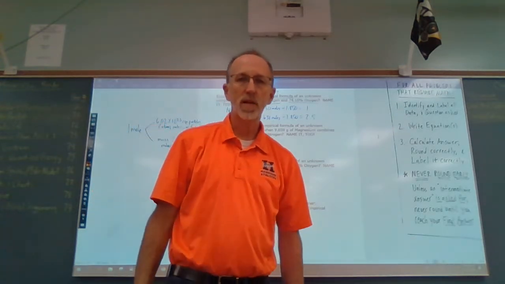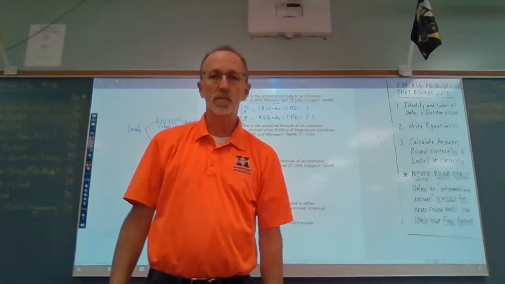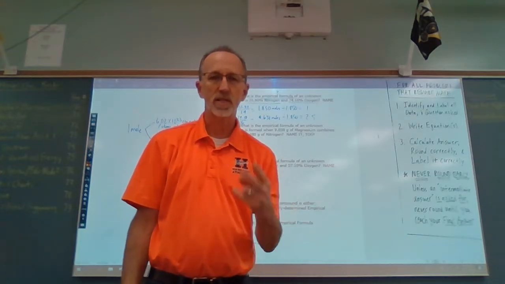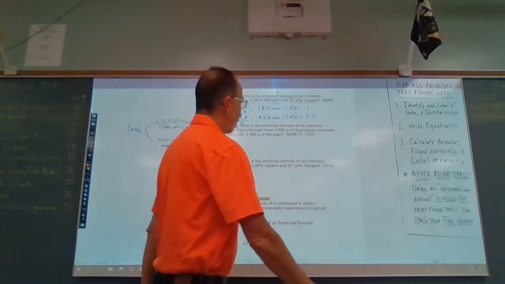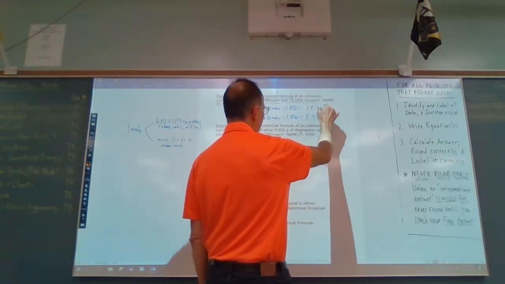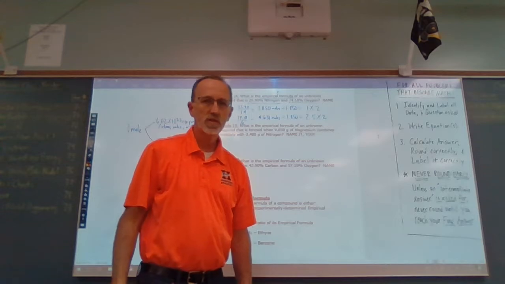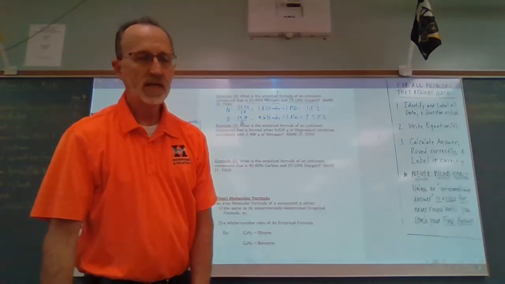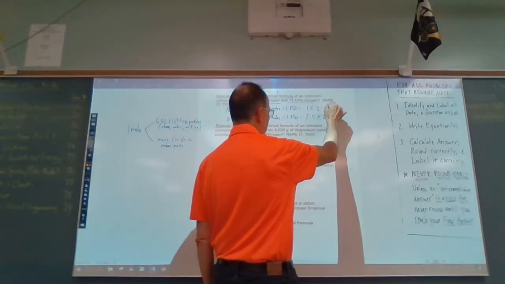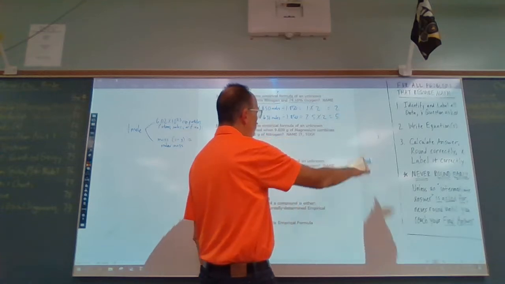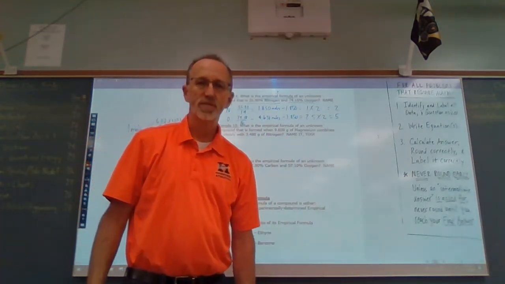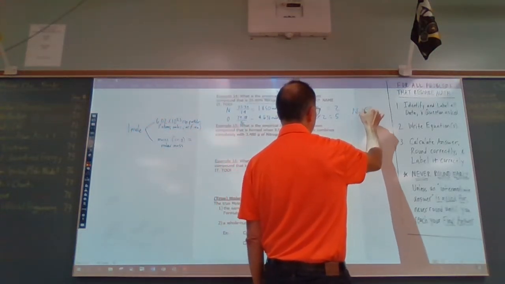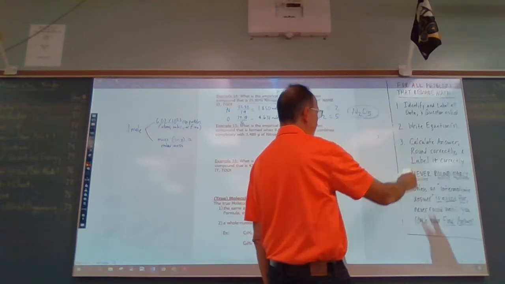So we want to multiply by the smallest whole number that will get us to a whole number. If you take a 0.5, what do you multiply it by to get it to a whole number? The answer is 2. So we're going to multiply both of these by 2. We have to keep the ratio between the two the same, so we're not just going to multiply the one by 2, we're going to multiply them both by 2. Just to make sure you understand, we want to keep the ratio the same. So now the ratio is 2 to 5, and that translates to an empirical formula of N2O5.